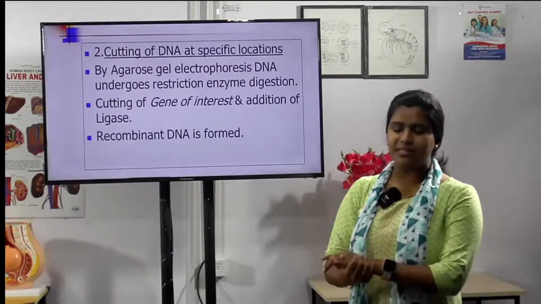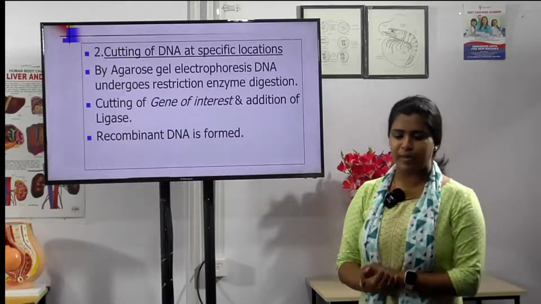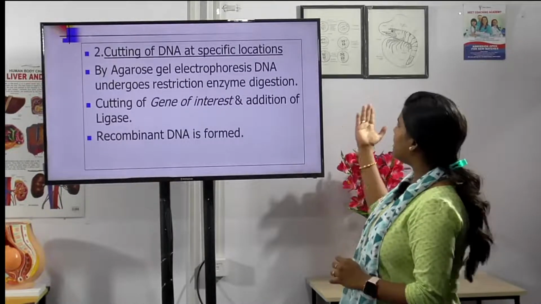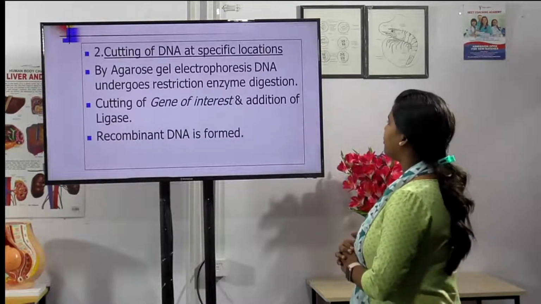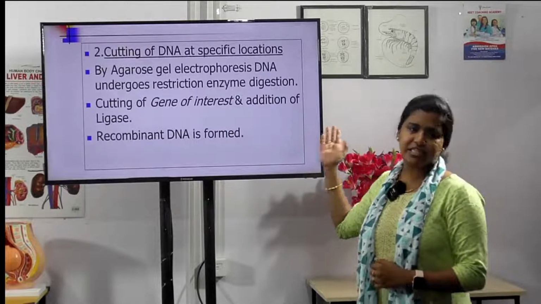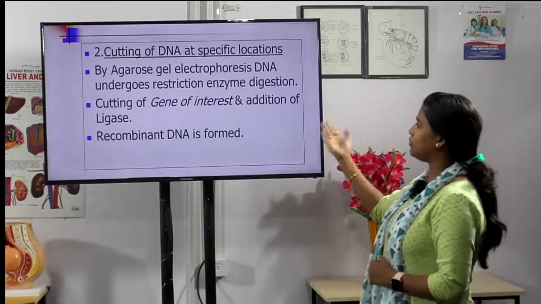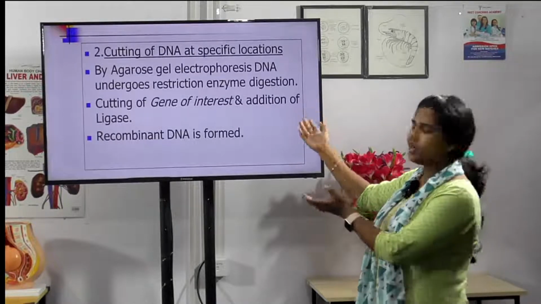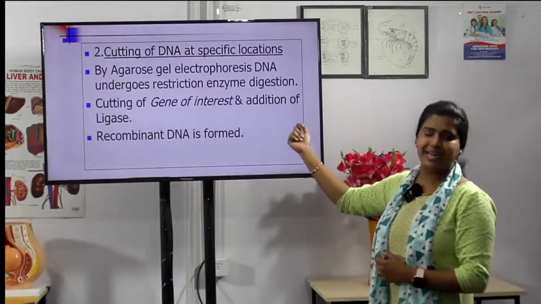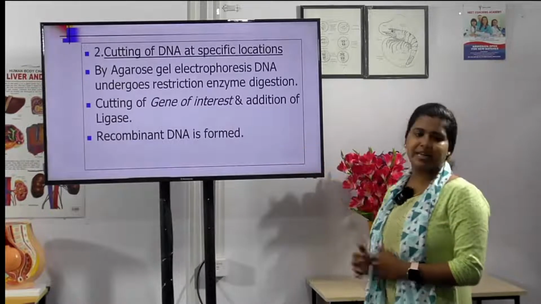Okay, and the next process is cutting the DNA at specific locations. By agarose gel electrophoresis, DNA undergoes restriction enzyme digestion and cutting of the gene of interest. Whichever gene we are interested in, we should cut it and add DNA ligase, and the recombinant DNA is formed.